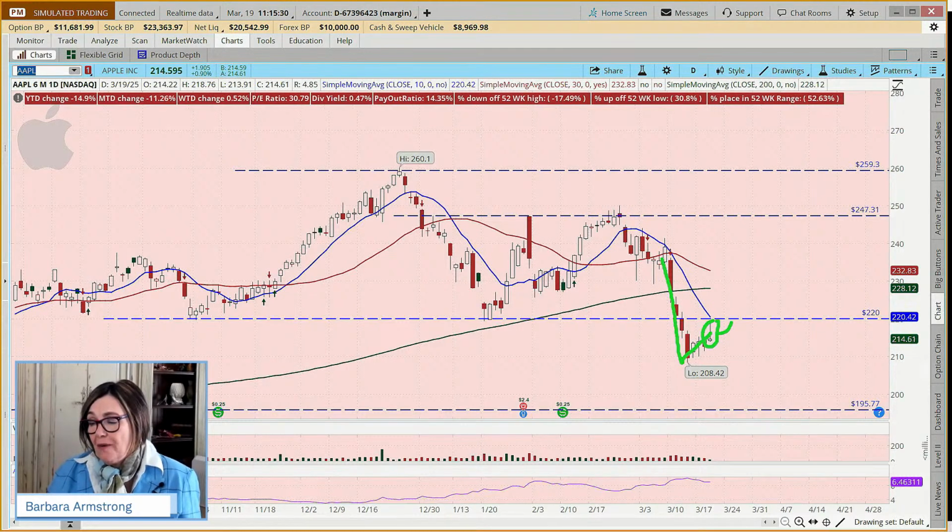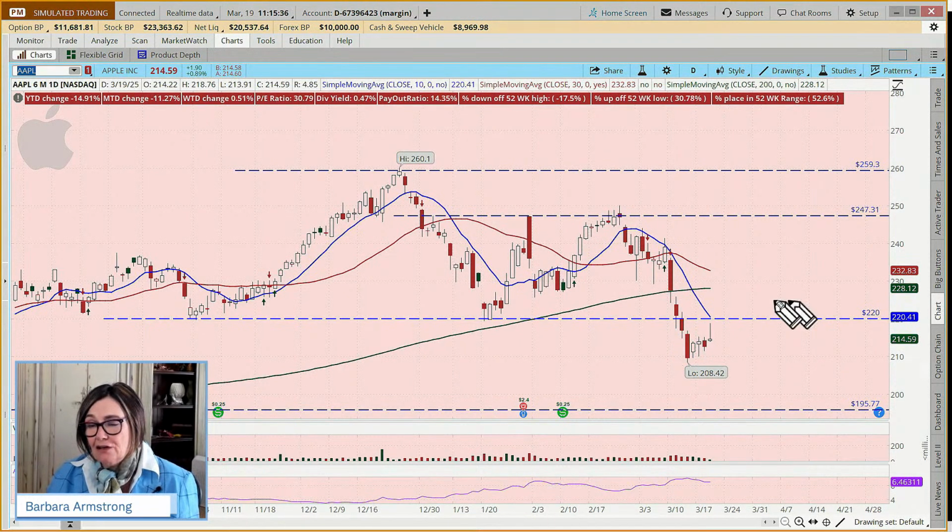This shooting star pattern, if you watch that, it's like a 4-minute video. This shooting star pattern, what you need is confirmation the next day with a close. And confirmation is if the next day it closes below the body of this candle. And we don't have that yet. Today is shooting star day.